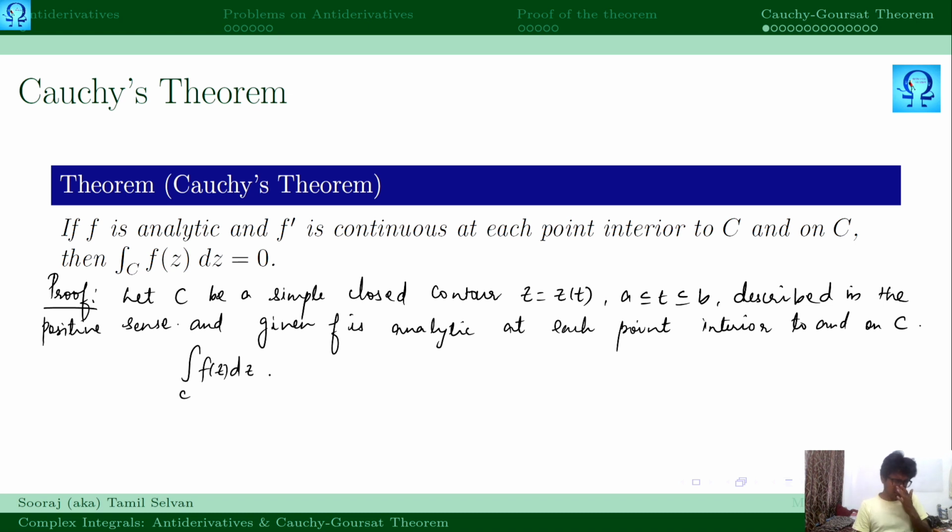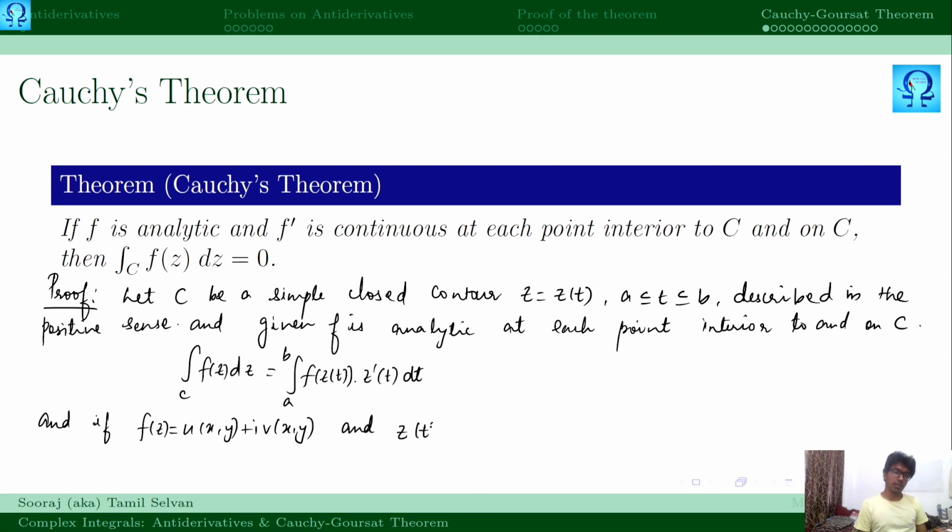This may be written as the integral from a to b of f of z of t multiplied with z prime of t dt. And if f of z is u of x, y plus iota times v of x, y, and z of t is x of t plus iota times y of t, then let me mark this as equation 1.